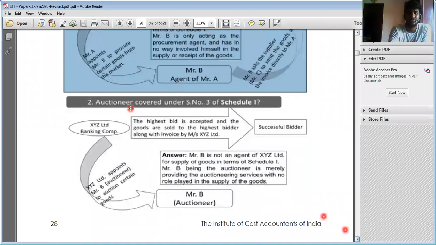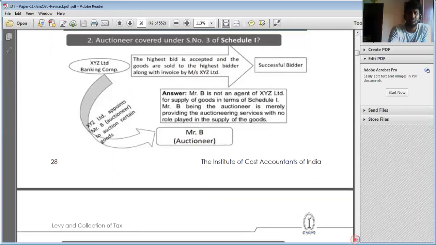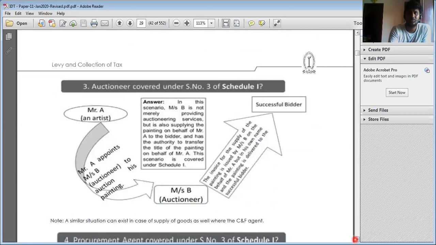Next, if I'm acting like an auctioneer, the bidder is paying directly to that person. They pay only commission. Only for the commission I am liable for GST, not for the sale value which has been made by the bidder. That is not considered for GST. Next, the auctioneer is covered in the schedule.